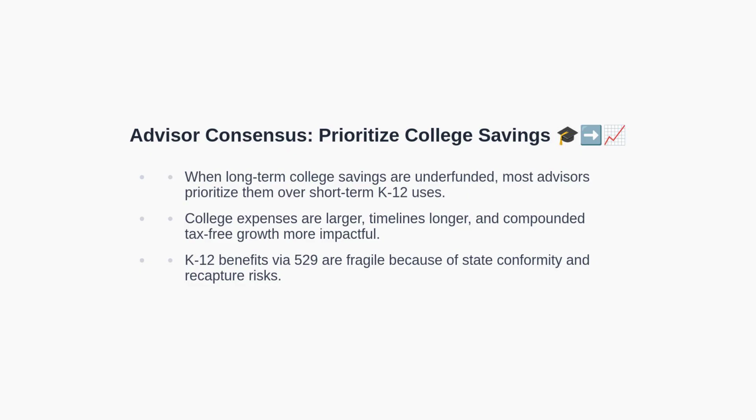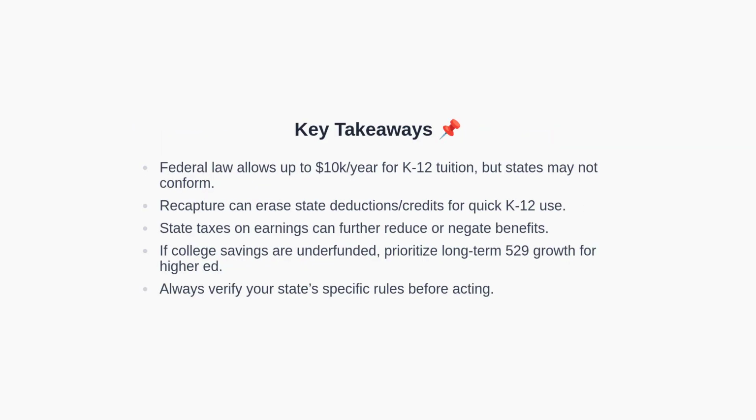As we transition into guidance, the general advisory consensus is to prioritize college savings when those accounts are underfunded. College costs are typically higher, and the longer time horizon enables compounding within the 529. In contrast, short-term K-12 uses can be fragile due to state conformity gaps and the risk of recapture, reducing or eliminating the expected benefit. To consolidate our learning, remember these core points.